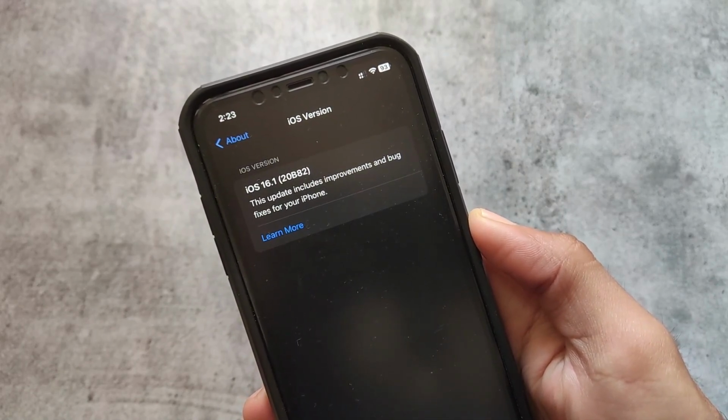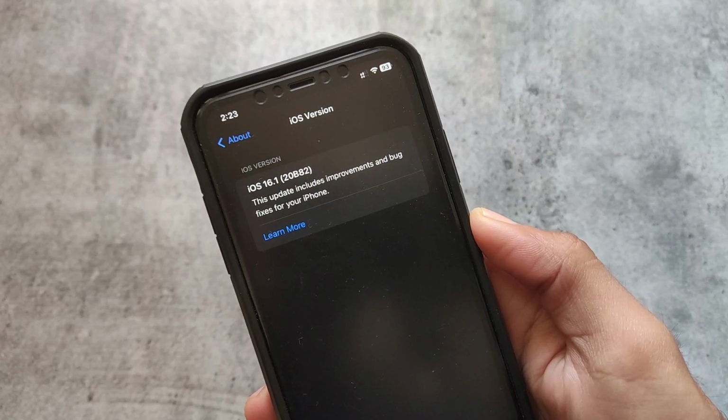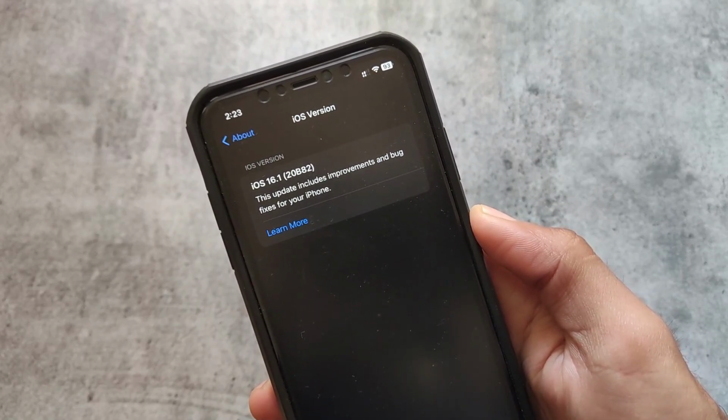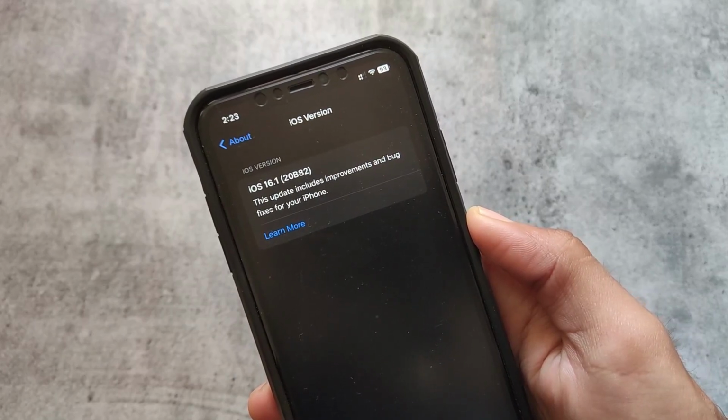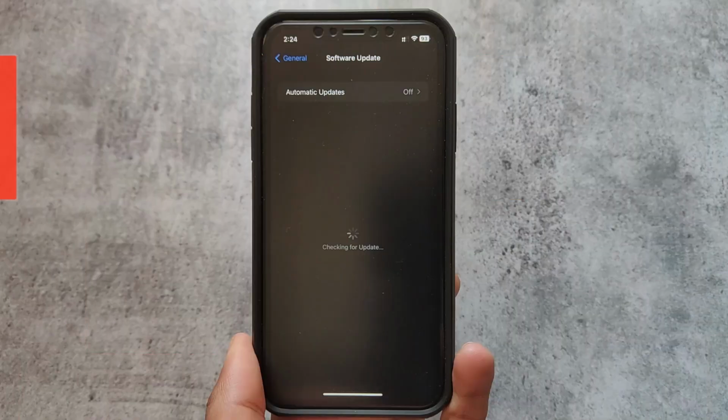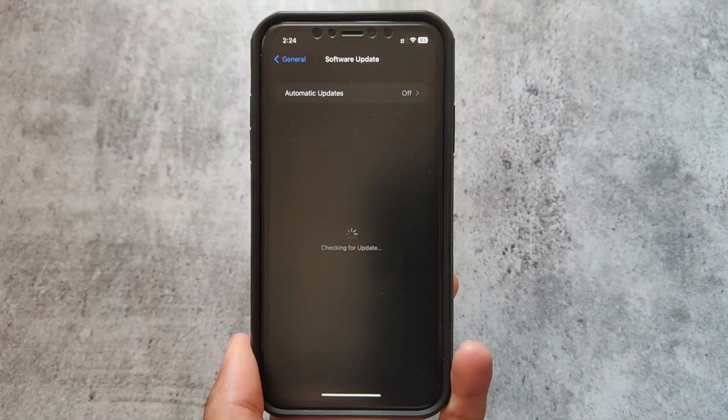Another thing is which iOS version I'm using here. I'm using iOS 16.1. Yes, iOS 16.3 is already there. I already got the update, but I am still using iOS 16.1. Why so? Because to be very honest, I'm just waiting for jailbreak. I had jailbroken a long time ago, but now I'm back here.